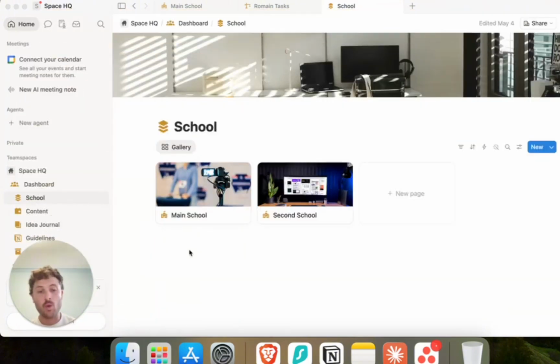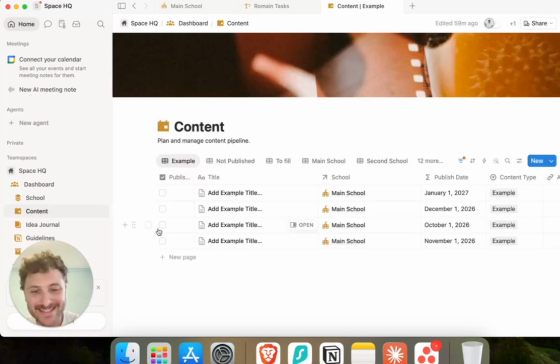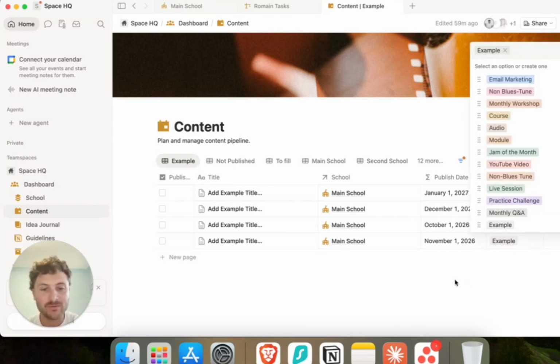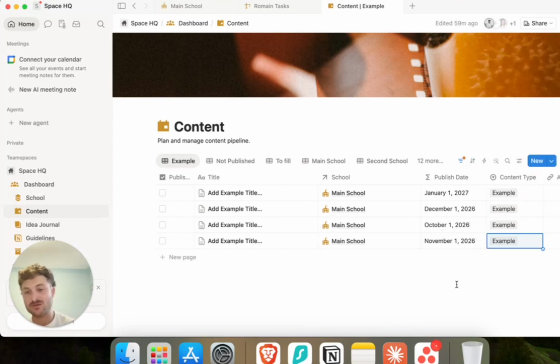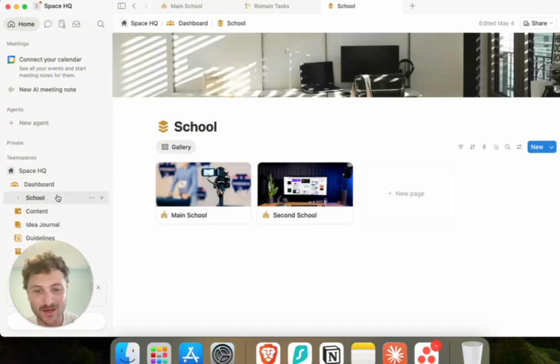Everything is connected to one main content database where all the content is planned and managed. For privacy reasons, I replaced the real content with examples, but the system works exactly the same way. Inside the content database, we can manage different content types like YouTube video, email marketing, live sessions, and more. Each content type follows its own workflow and automation logic. So for this example, I'm going to create a YouTube video inside the main school.